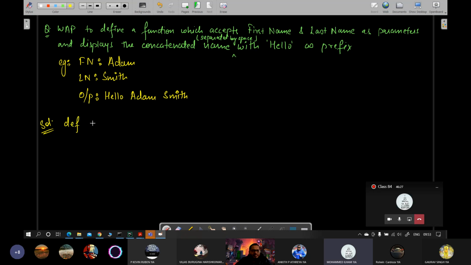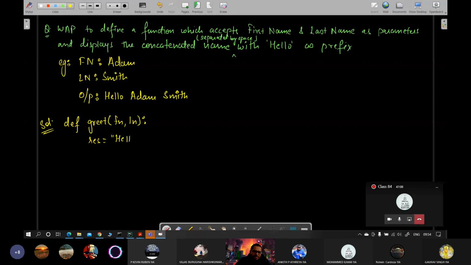Sir, we'll use the function greet to store the hello value, and then we can accept the last name and first name from the user, then display it. Okay, let's see. Well, not the greet function, but yes, we can do this. Very good. Let's say we name the function greet, which will accept first name, last name, and then let's say your result will be fn plus fn no, first it will start with hello.